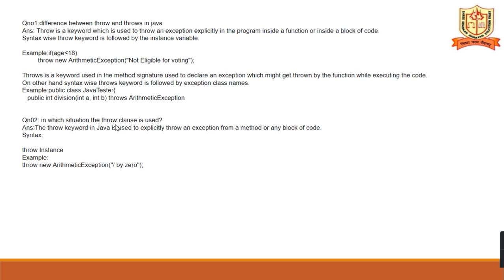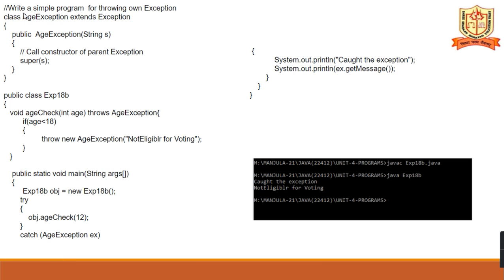In which situation is the throw clause used? The throw keyword is used to explicitly throw an exception from a method or any block of code. So throw and new exception. For user-defined exceptions, we use this throw clause. Here, a program for this: a simple program for throwing your own exception.